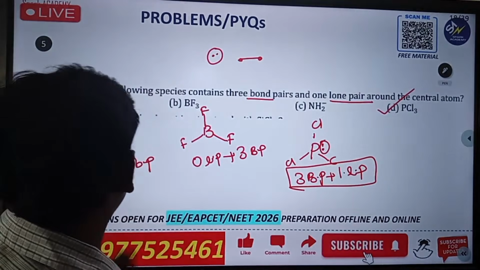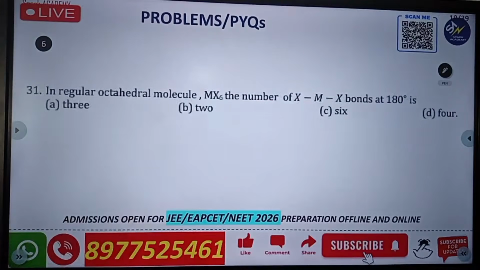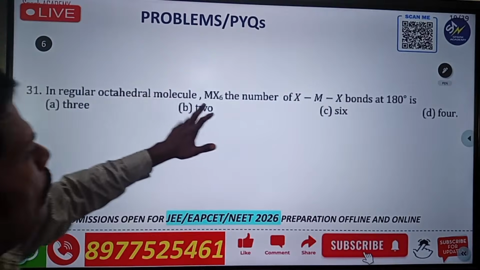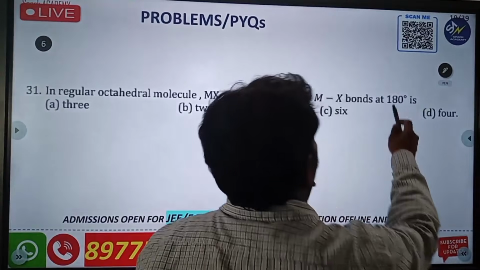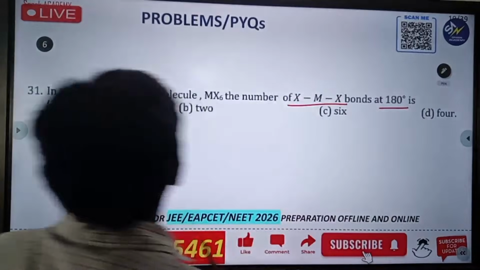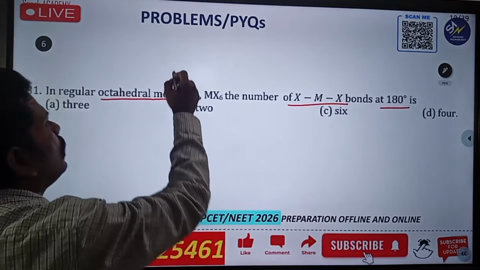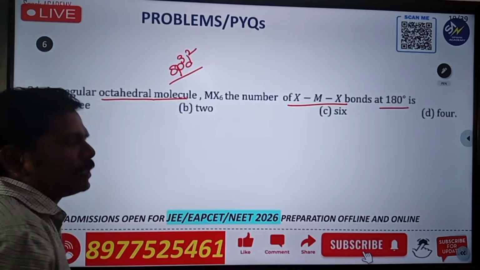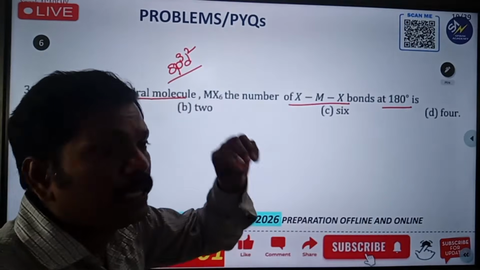Next one. In a regular octahedral molecule MX6, the number of XMX bonds at 180 degrees. They are asking about 180 degrees, and the bond should be XMX. First of all, they are asking about the octahedral. Octahedral means which type of hybridization? sp3d2. The shape of octahedral belongs to sp3d2.